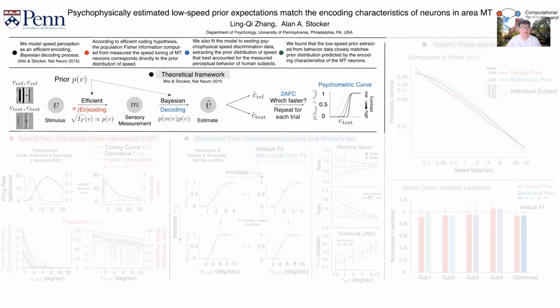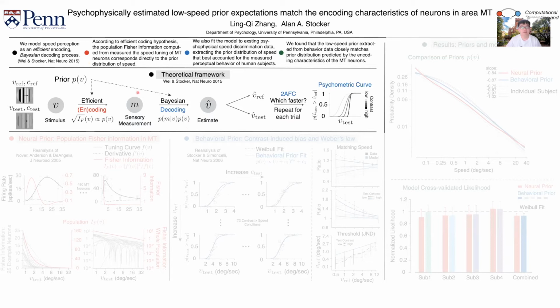A stimulus, for example speed, is first encoded by some sensory measurement. You can think of this as the population firing of MT neurons. According to efficient coding, the coding fidelity, measured by the square root of Fisher information, should be directly determined by the prior distribution of speed. Next, an estimate of the stimulus is formed by combining the likelihood informed by sensory measurement together with, again, the